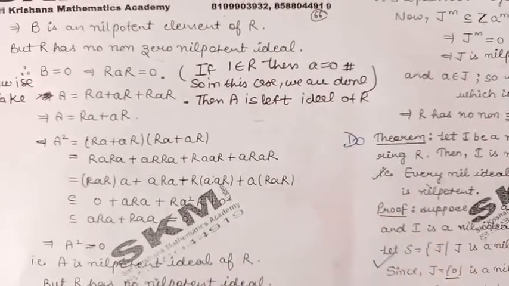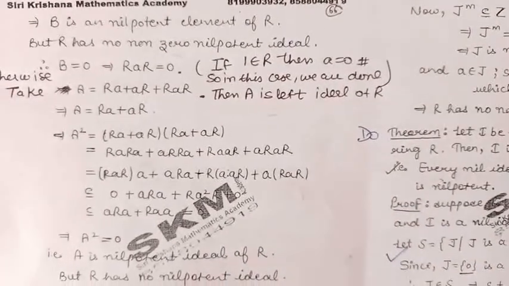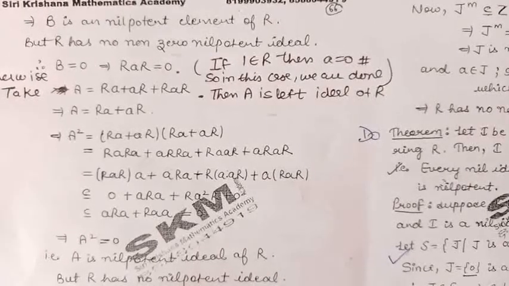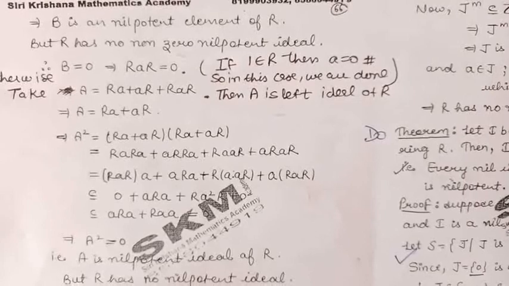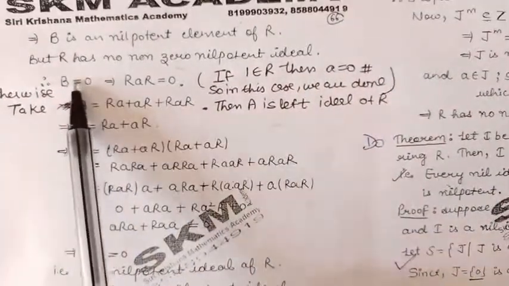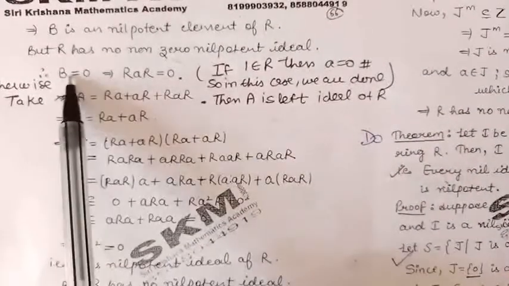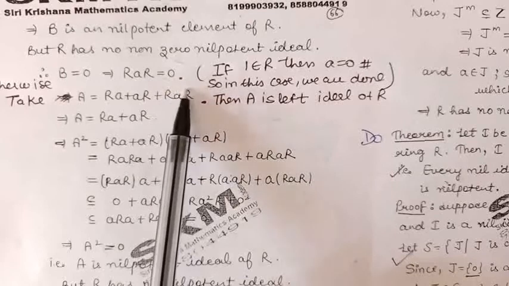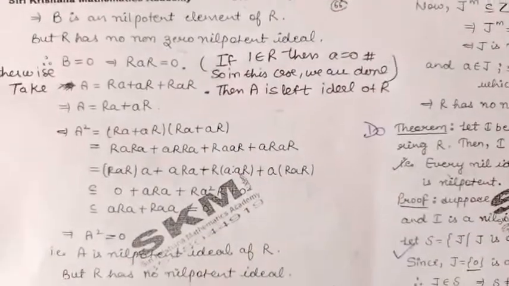But we are given that R has no non-zero nilpotent ideals. So we can say that B must be 0. So we have obtained B is equal to 0. Now B is equal to 0 means R into A into R is equal to 0.